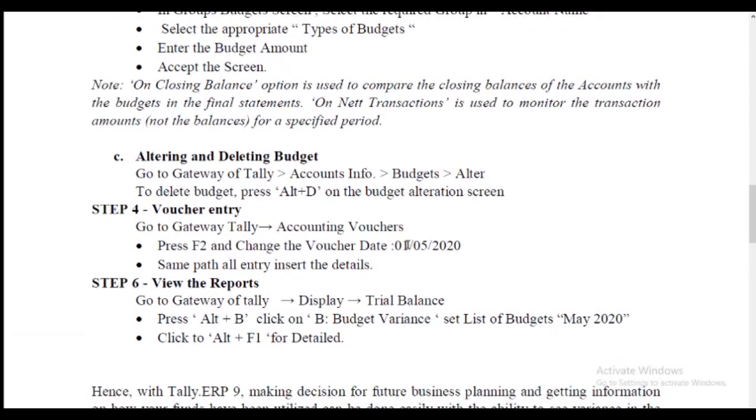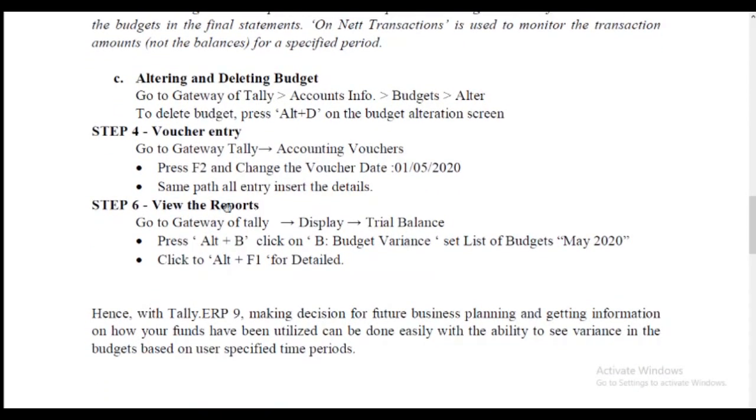So we finished our third step, and again we move to the fourth step. Wrongly typed material can be corrected. So view the reports: go to Gateway of Tally, display trial balance. We see the budget variance from the trial balance pane. Press Alt plus B. First you move to trial balance, then you press Alt plus B, which is budget variance.